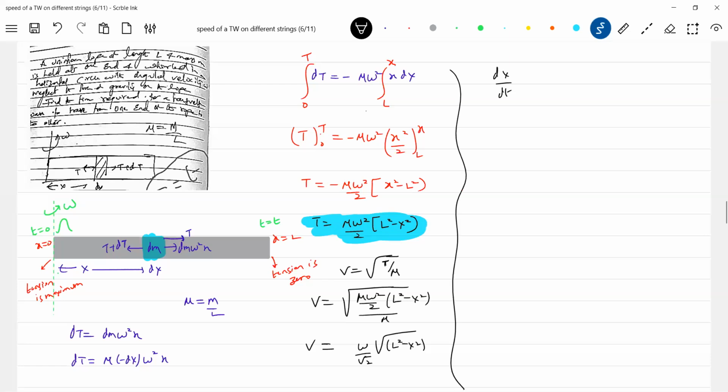Here T equal to 0, and this x should be equal to L. What is the length of the rope? The length of the rope is L. The total length it has to traverse is L.